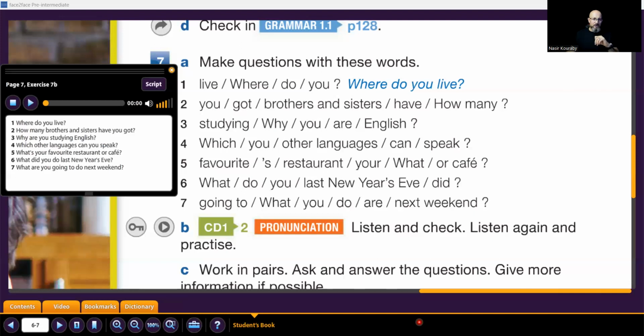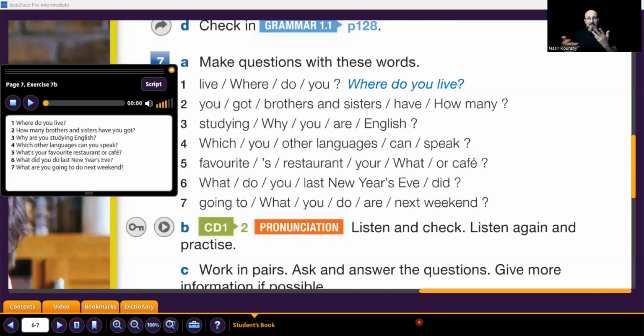What are you going to do next weekend? Next weekend, I'm going to go to the beach because I guess it's the last month in the summer. Today is the 27th of August. We still have 4 days for September, then that's the last month. So I'm going to go to the beach. Okay, what about you?